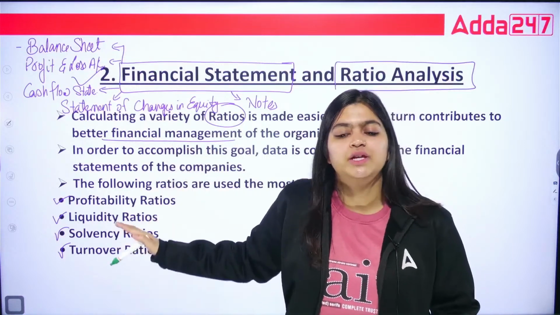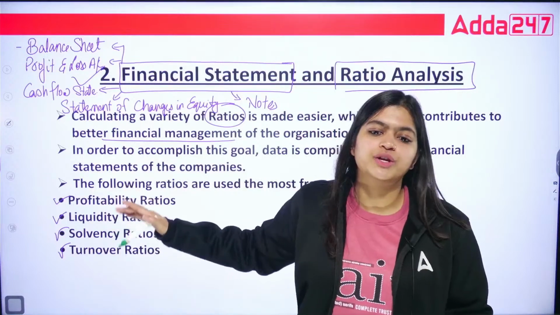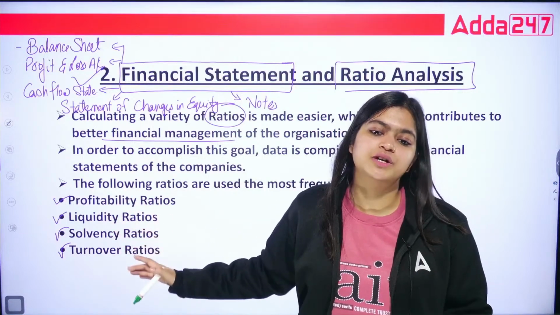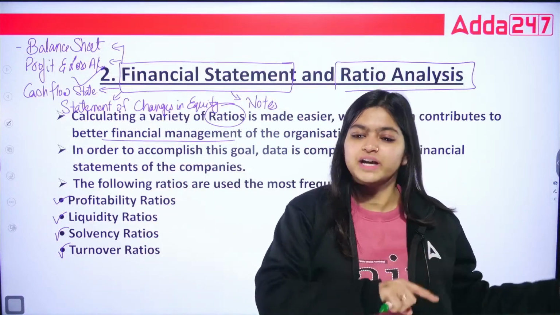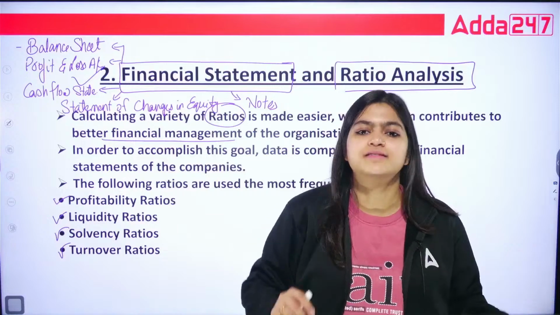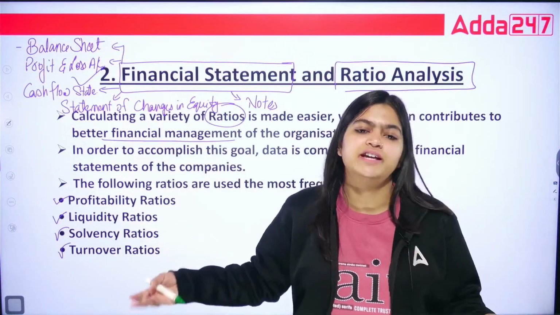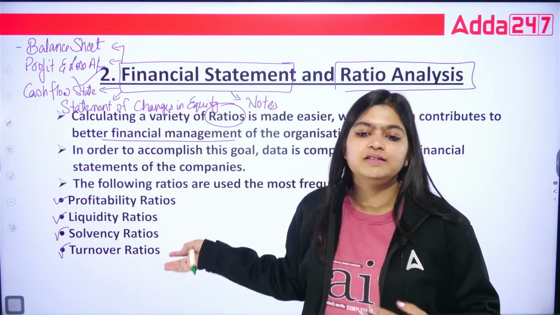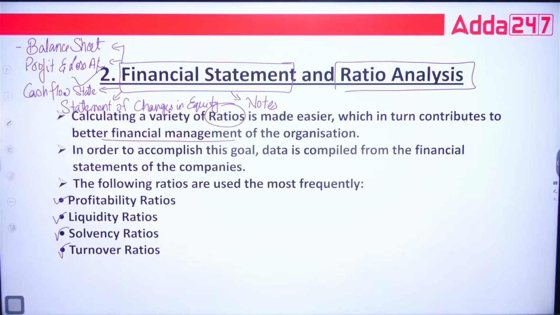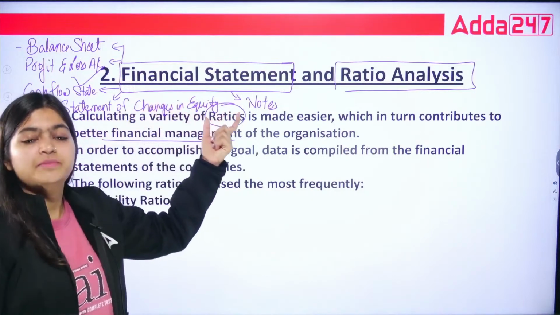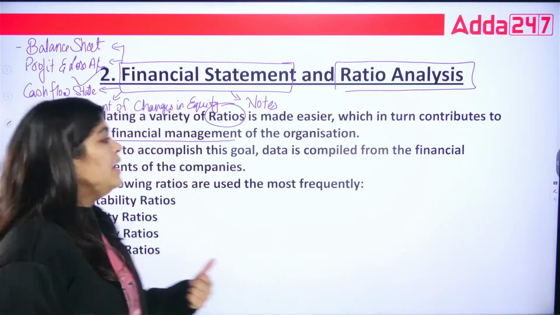In your JAIIB, we used to solve all these different types of ratios: profitability ratio, liquidity, solvency, and turnover ratios. So that's why we always say, whenever you start your JAIIB preparation, start with concepts, because ultimately those things you are going to see in your CAIIB level. So these things are much linked with your JAIIB. So in financial statements, you can use ratios for the analysis, that is the second modern method.